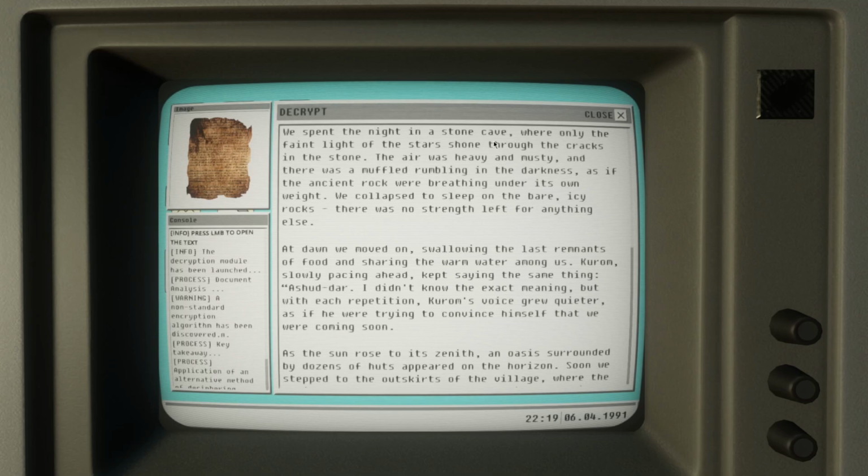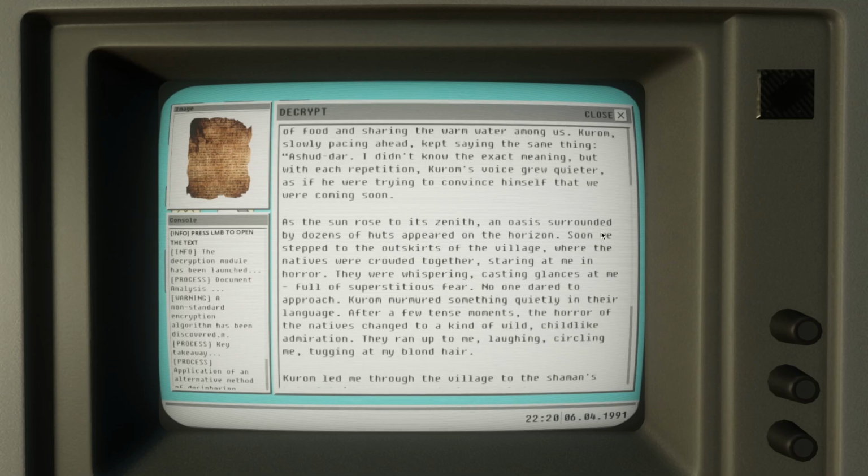We spent the night in a stone cave, where only the faint light of the stars shone through the cracks in the stone. The air was heavy and musty, and there was a muffled rumbling in the darkness, as if the ancient rock were breathing under its own weight. We collapsed to sleep on the bare, icy rocks. There was no strength left for anything else.